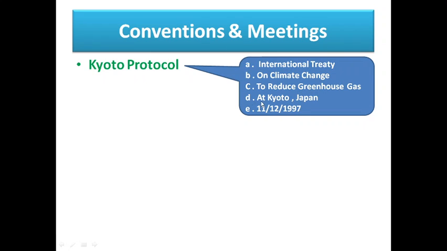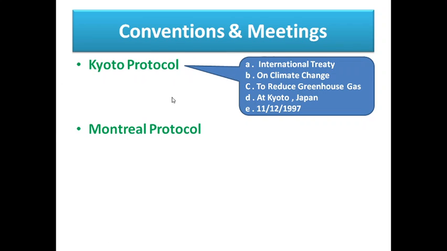On the 11th of December 1997, at Kyoto in Japan, this Kyoto Protocol convention was held on the topic of the international treaty on climate change. The main aim is to reduce greenhouse gases. This is the most important topic, the Kyoto Protocol.